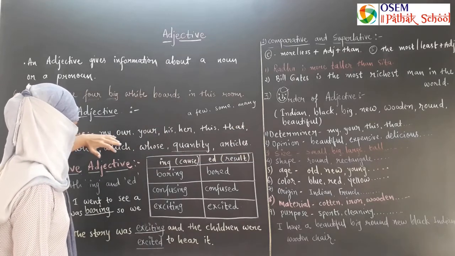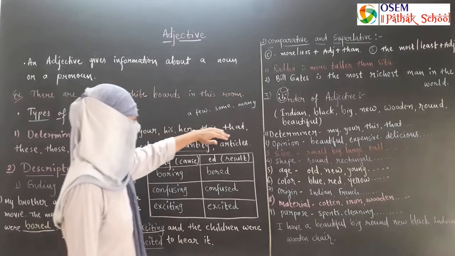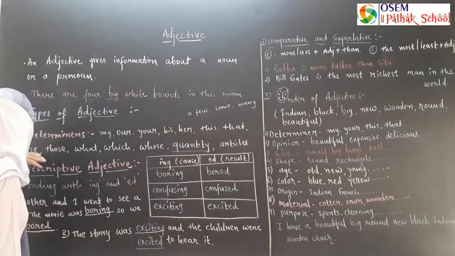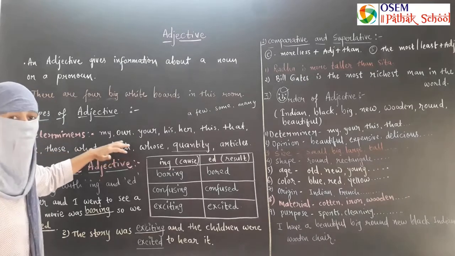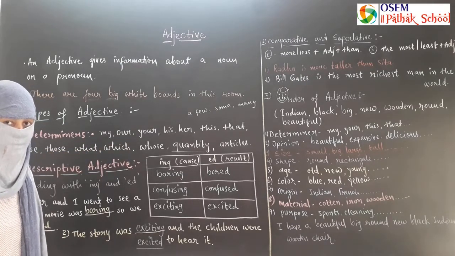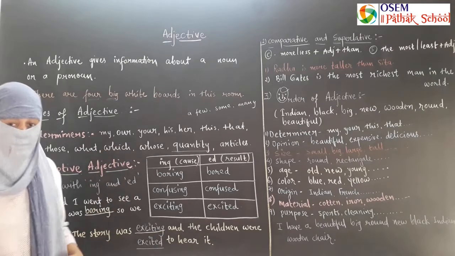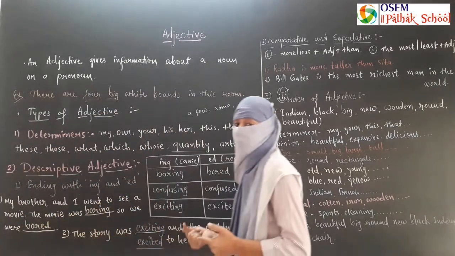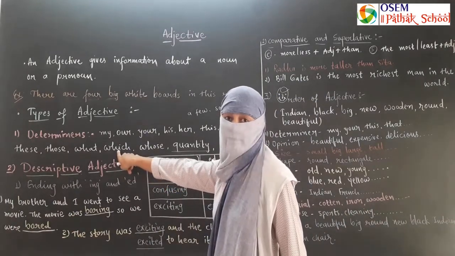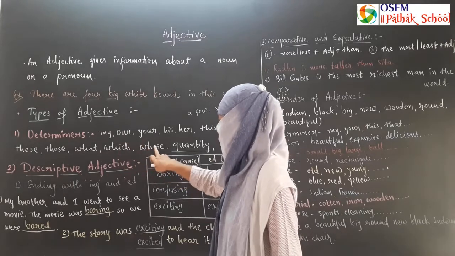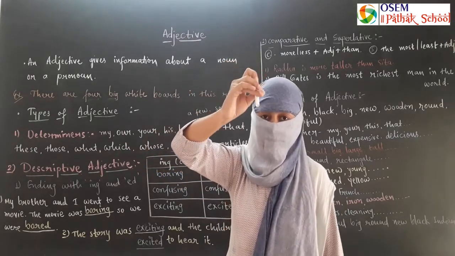So determiner adjectives are my, our, your, possessive, his, her, this, that, these, those, what, which. Which book do you like? In this sentence, which modifies the book, so which is a determiner adjective. Whose chalk is this?